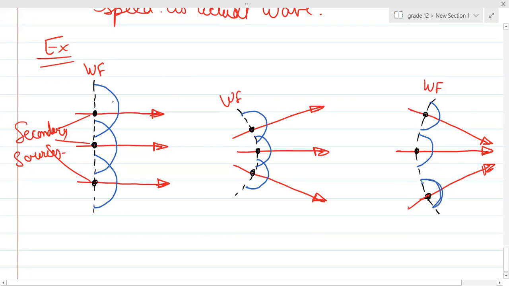Can you see, guys, this blue thingy? This blue thingy is basically what? These are your secondary wavelets. Is it clear? Guys, is this much clear?